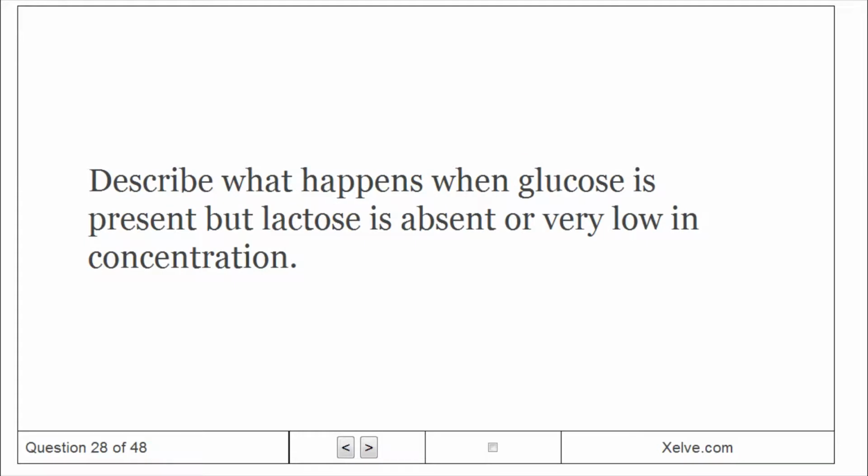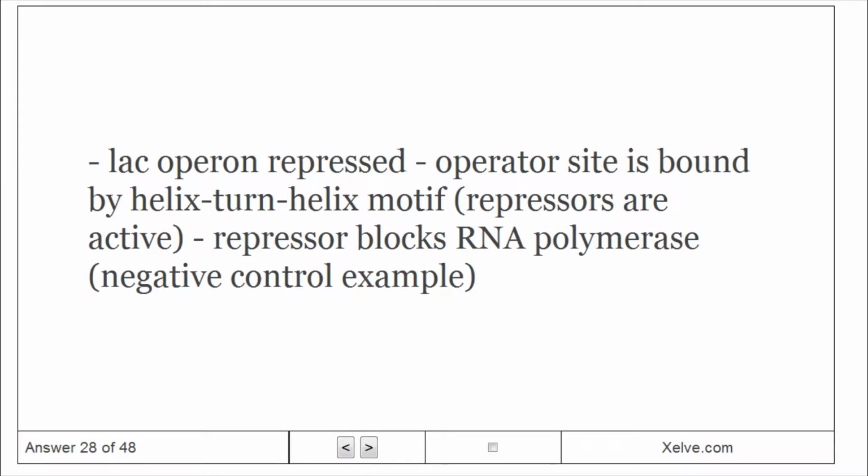Describe what happens when glucose is present but lactose is absent or very low in concentration. The lac operon is repressed. The operator site is bound by the helix-turn-helix motif. Repressors are active. The repressor blocks RNA polymerase. This is negative control.